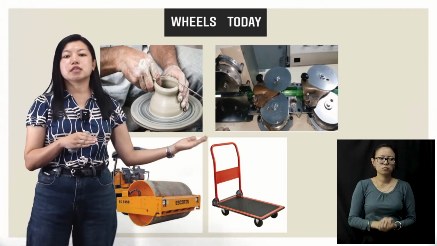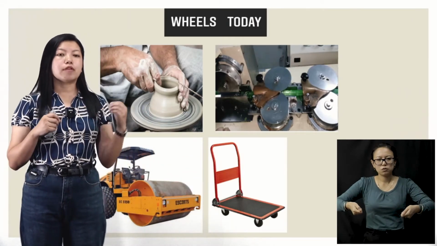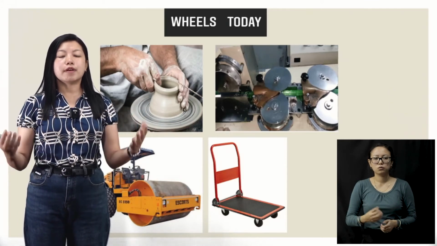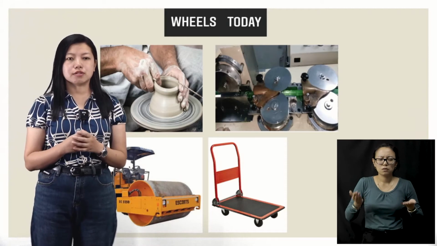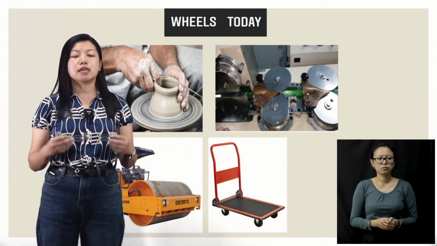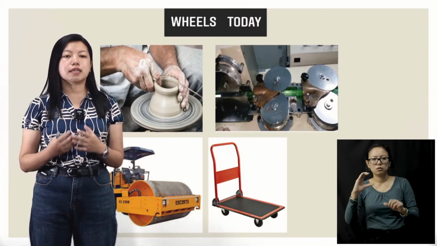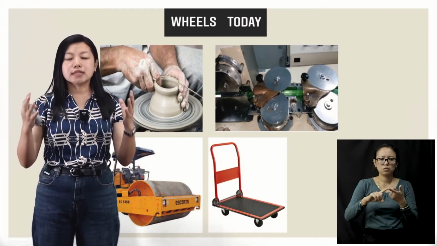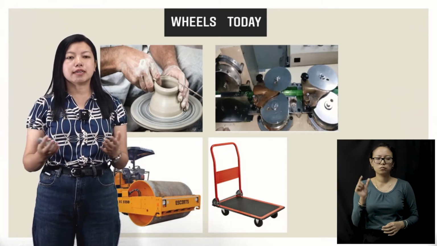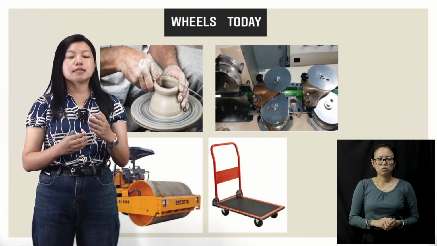Then you can also see a trolley. With the help of this trolley, we can carry huge bags or very heavy baggage, okay? And even in big factories and industries, these wheels are attached. Attached means joined. These wheels are attached and then things are made.